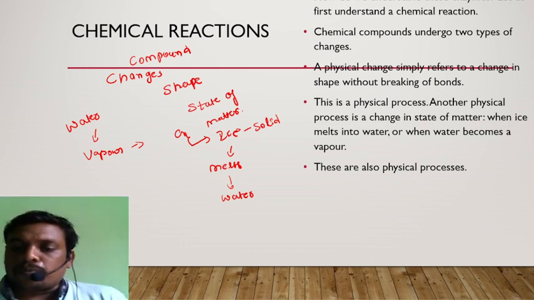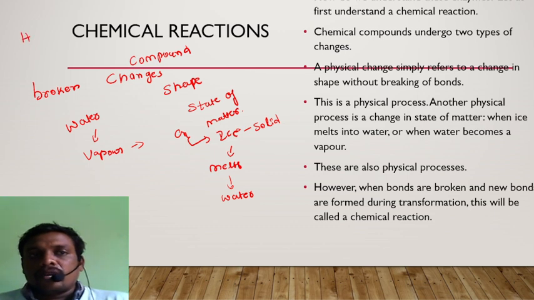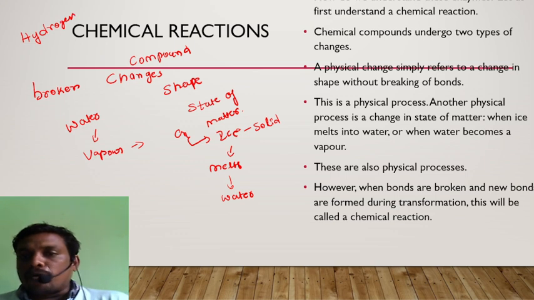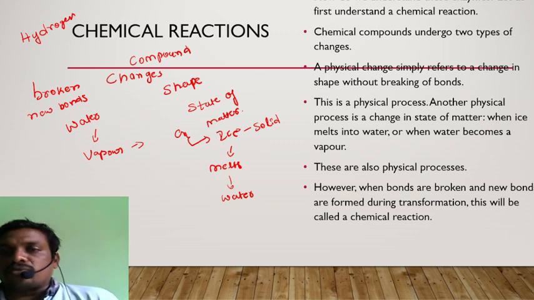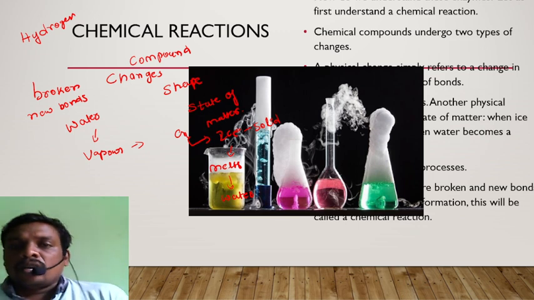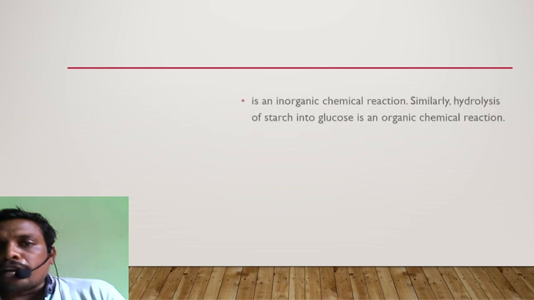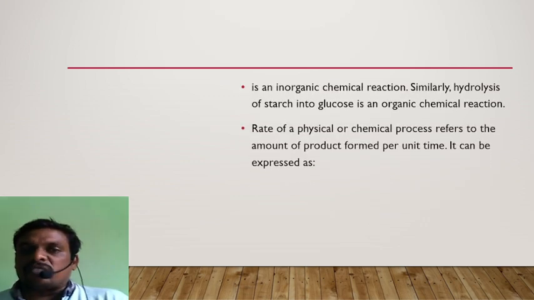These are also physical processes. However, when the bonds in between them are broken, let us take the hydrogen bond or disulfide bond, if they are broken, new bonds are formed during transformation. This will be called a chemical reaction. Now here the chemical reaction occurs because of the breaking down of bonds that are present in between them.